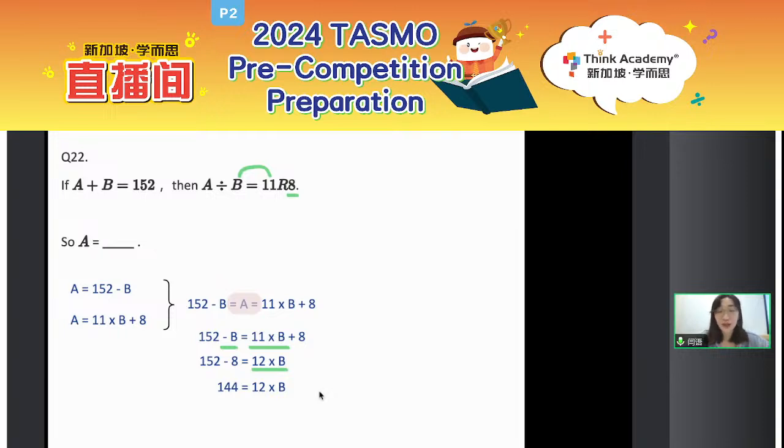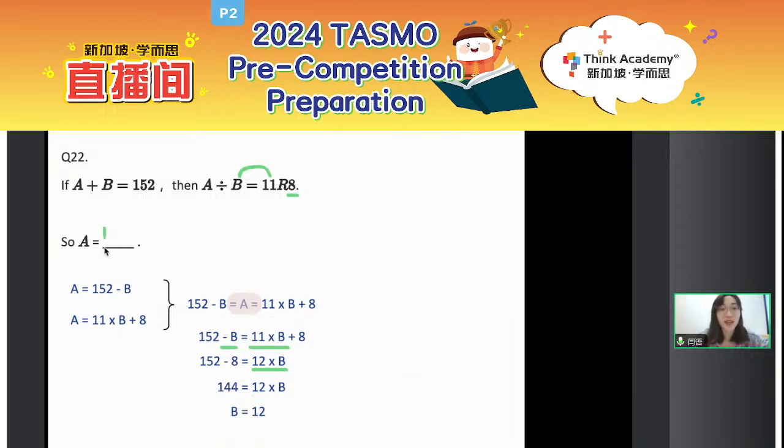That is 144 divided by 12. I know that some of you feel it's a bit hard, this part. So here, everyone, actually you can also try to guess. Think about it. 12 times something, you get 144. So maybe we can start from 10. 12 times 10, that is 120. Not enough. So what about if I plus a 12, and then I plus another 12, and then you will get 144. So altogether, how many 12 are there? You will get letter B equals to 12 as well. Okay, so letter B equals to 12.